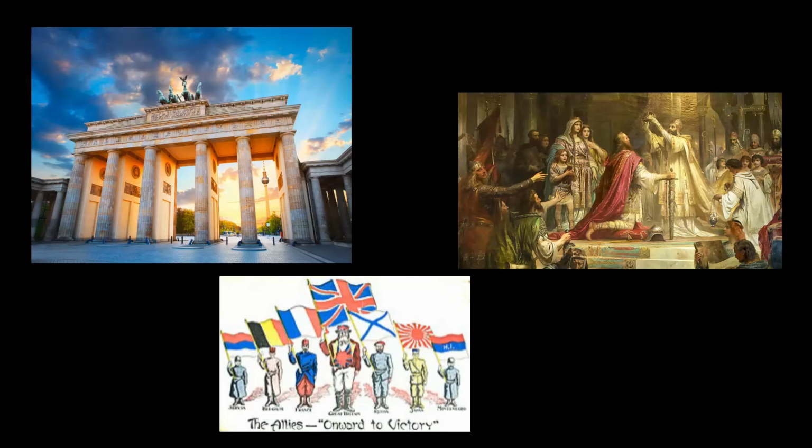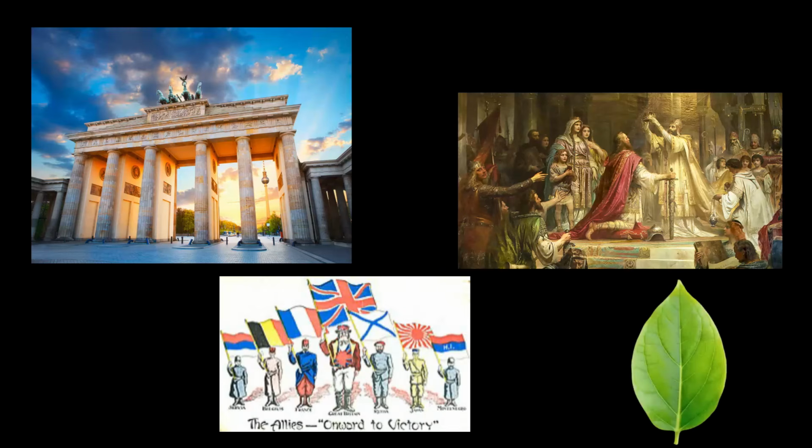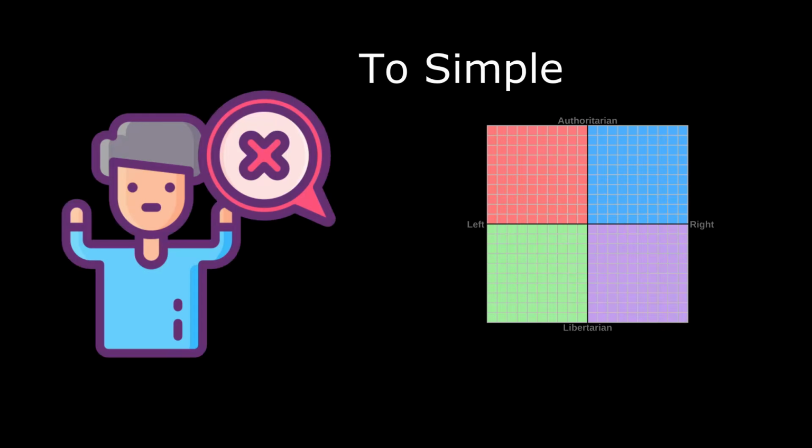For example, factors such as culture, religion, nationalism, environmental policy, and foreign policy do not always fit neatly onto just two axes. Because of this, some critics argue that the compass oversimplifies political ideology and may place very different beliefs in the same quadrant, even if they disagree on many issues.